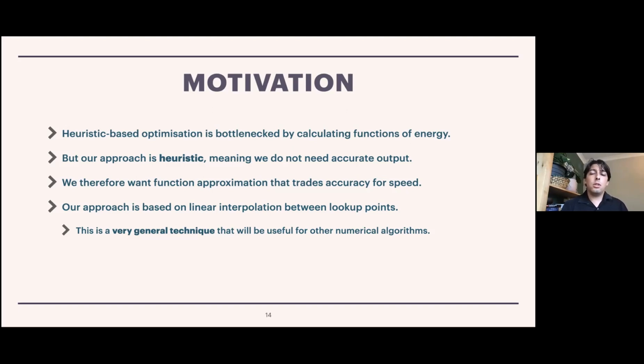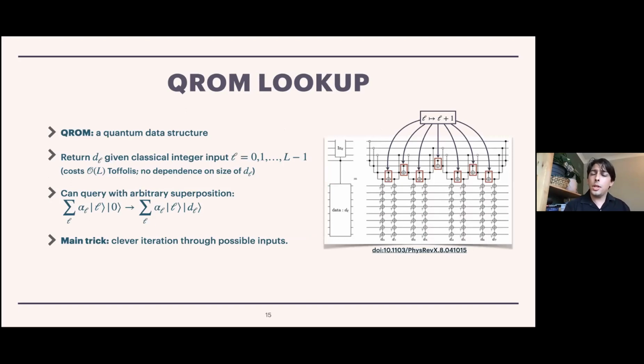So we're happy to trade accuracy for speed. So our approach is based on linear interpolation between lookup points. This is a very old idea, so you might know that, for example, in the olden days before there were automatic computers, people might calculate a logarithm by looking up known values of the logarithm in a lookup table and then carrying out some fairly simple calculation to figure out the logarithm of the number they really cared about. So this is the inspiration behind our technique, and it's a very general technique because this is used ubiquitously in many other numerical algorithms. So to explain how that works, it's important for me to go back to a concept that Dominic talked about earlier in the conference, and that's the concept of QROM.